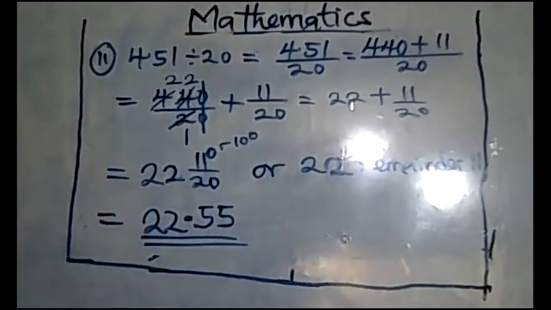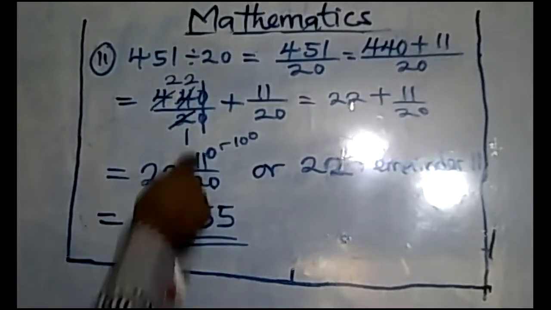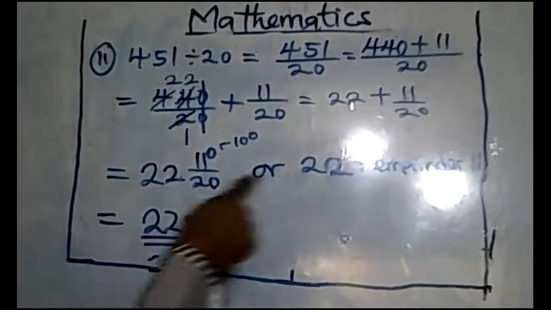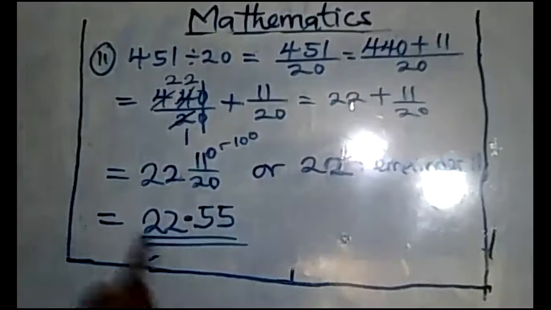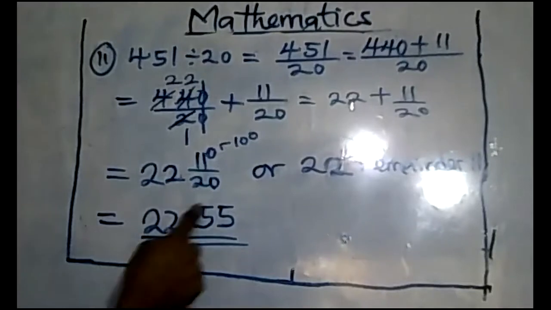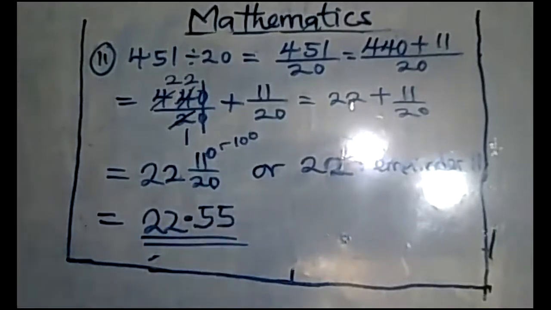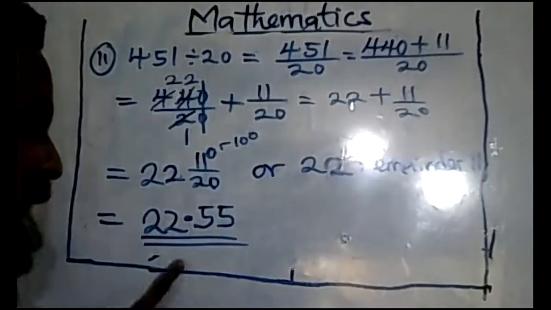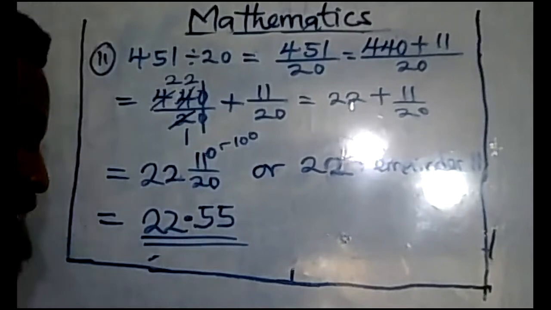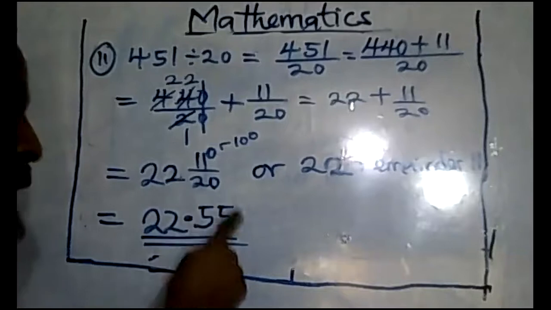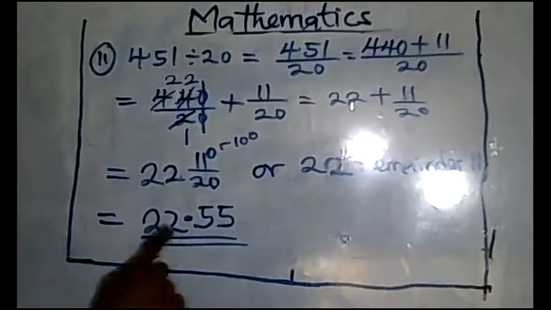So if you write 22, 11 over 20, you're correct. If you write 22 remainder 11, you're correct. If you write 22.55, you are equally correct. Do not forget, I told you, you call numbers after the decimal point one by one, singly.